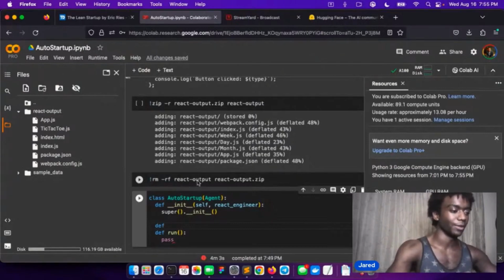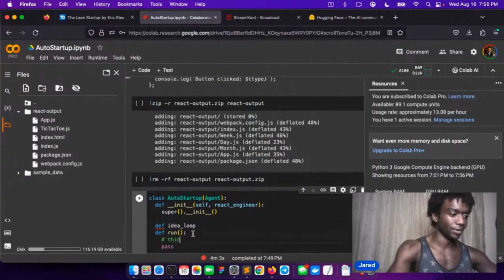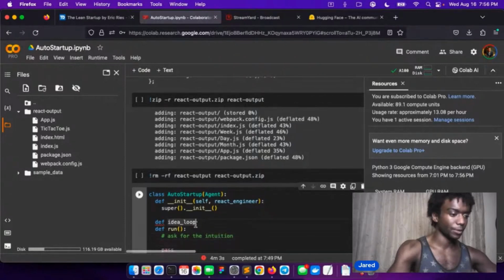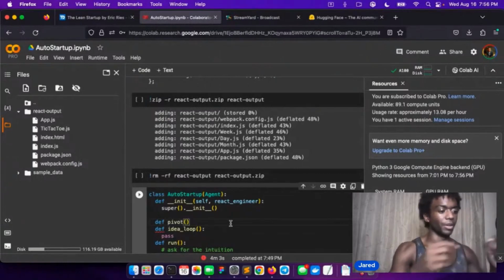I scaffold first. All right, so the way this works is we're going to have an idea loop. So in the run, we're going to first think or ask for the intuition, but then we're going to have an idea loop. And the idea loop is going to go into a pivot loop or a pivot, and the pivot is going to restart the idea loop.